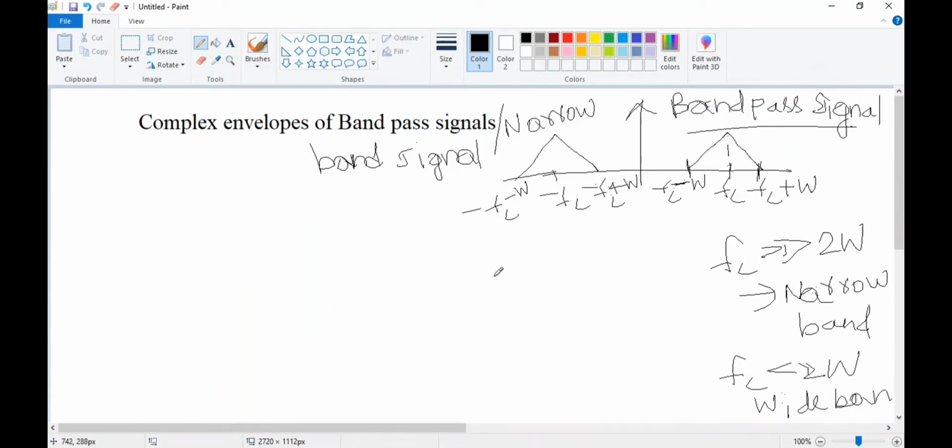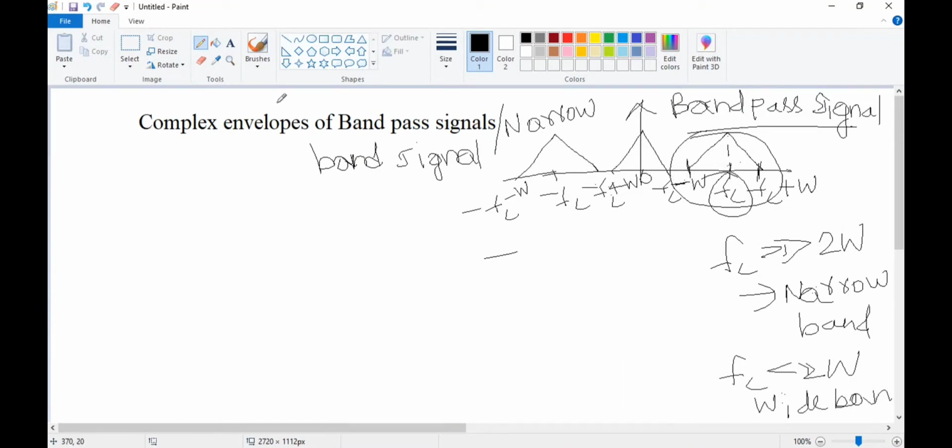I'll just repeat the statements again. Here you have the band pass signal, centered at FC. But if I have FC in my signal, it will become very difficult to analyze the signal. So in order to analyze it, I will convert this band pass signal to a low pass signal. Low pass signal in the sense the spectrum is here, and I'll just shift the spectrum so that instead of being centered at FC, it will be centered at 0.